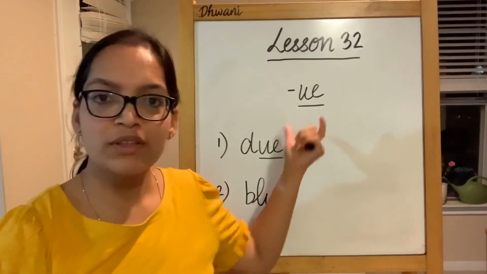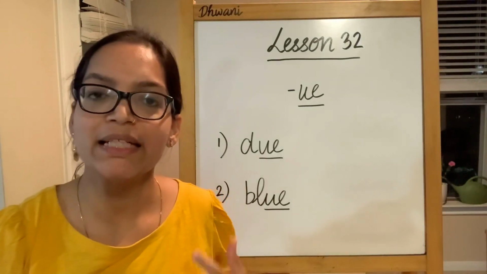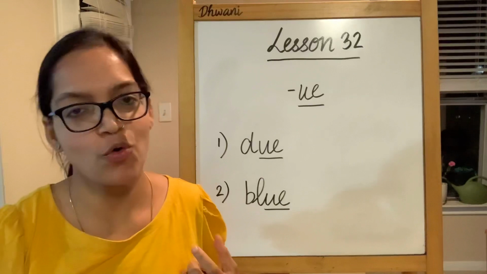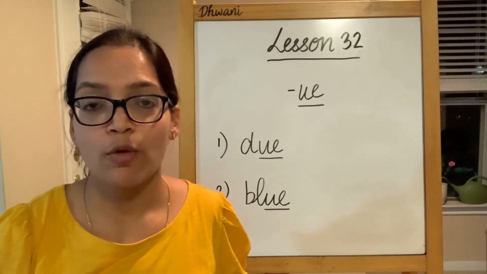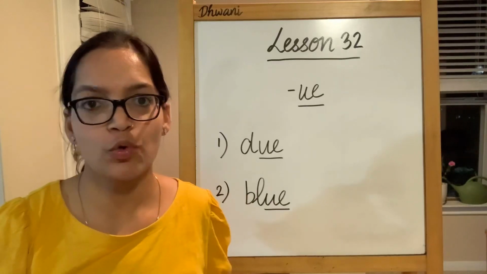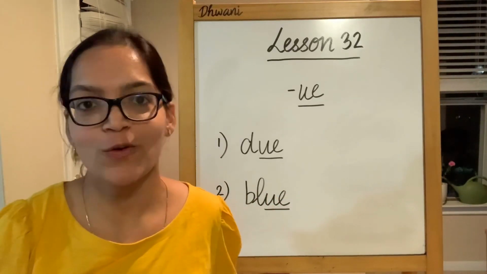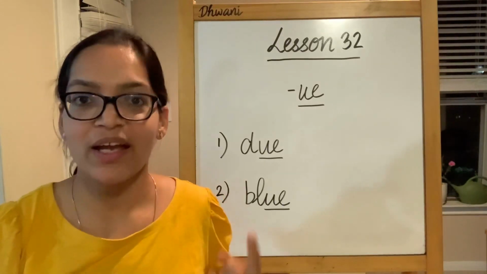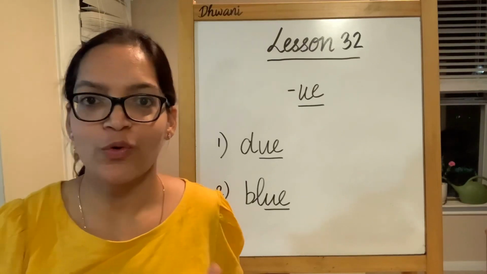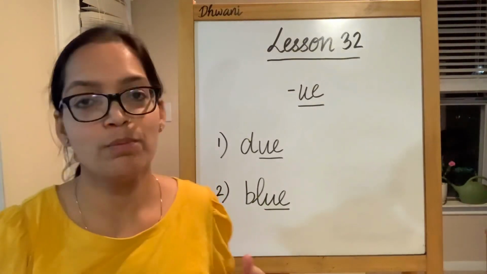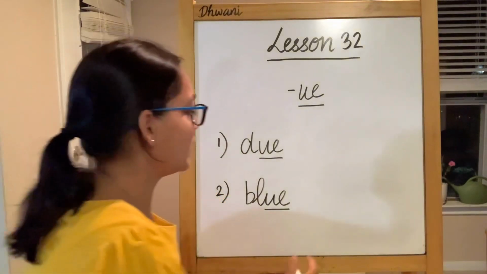Now if we follow the same rule, this should be blue, but this is not blue, either in British pronunciation or American pronunciation. This is blue, with the short OO sound. Blue is still considered a long vowel U word. That is why we covered short OO sound and long OO sounds. So this is blue, not blue.